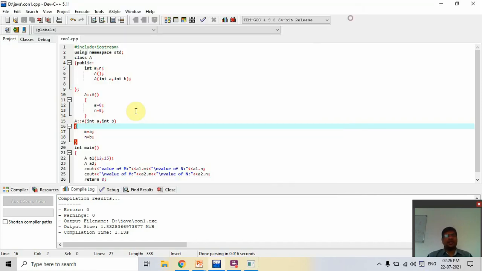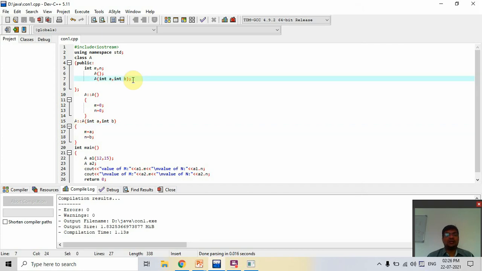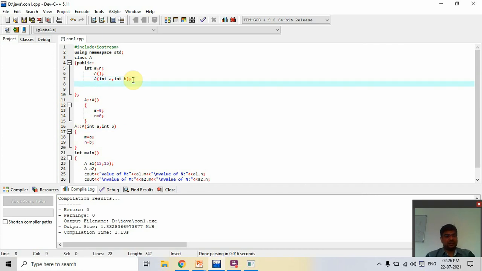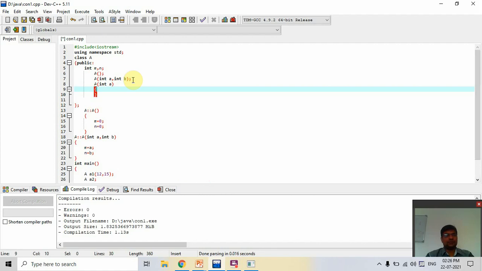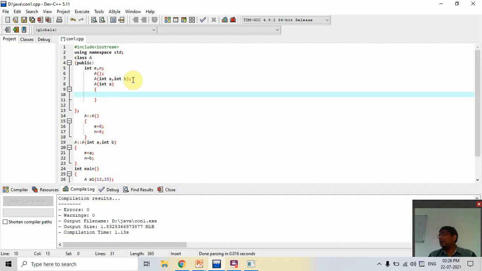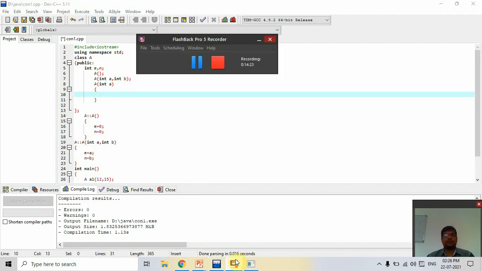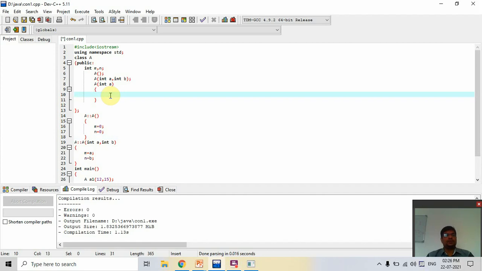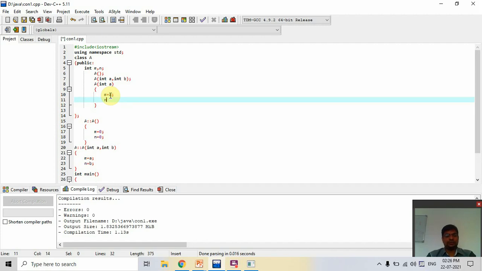So now we create a third constructor like that, capital A, and we pass simply one parameter. You also define it here. It is not compulsory, it is defined at the time of creation. So here m is equal to a and n is equal to 0.